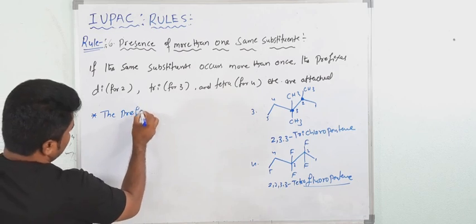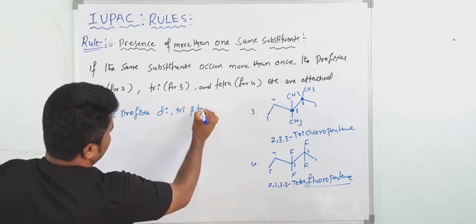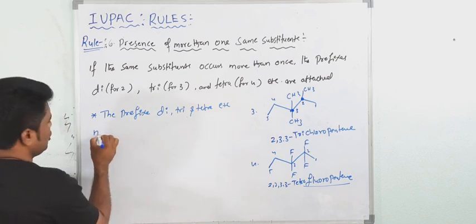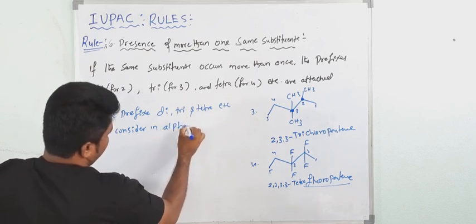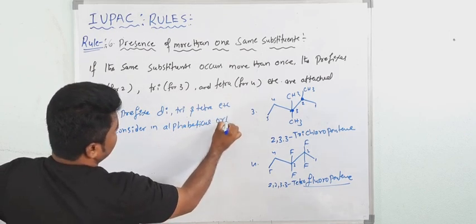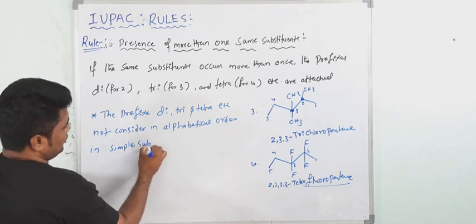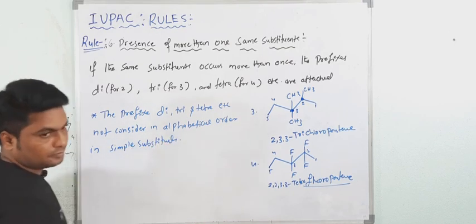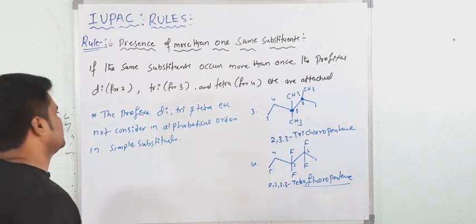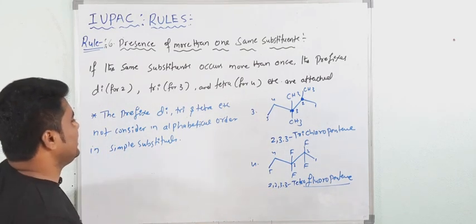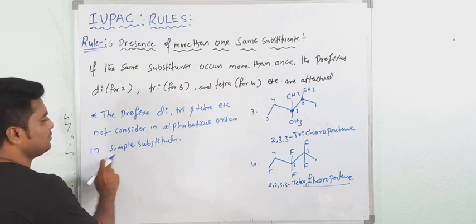The prefixes di, tri and tetra etc. are not considered in alphabetical order in simple substituents.